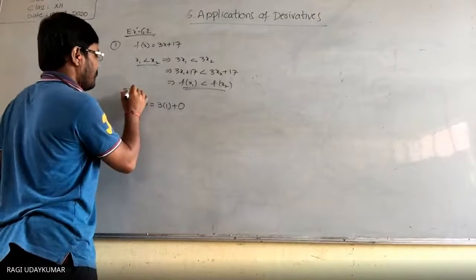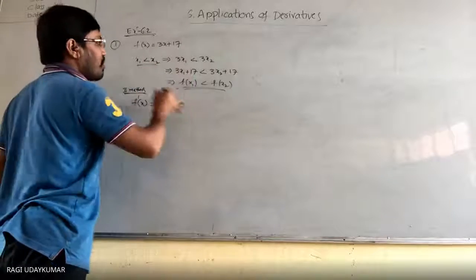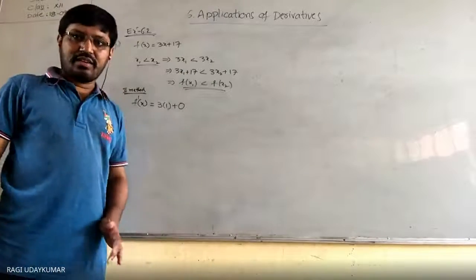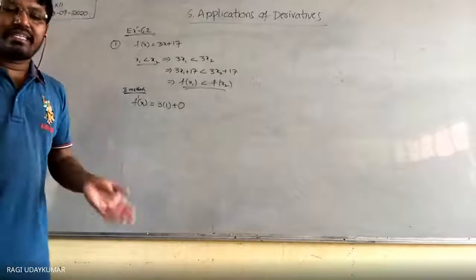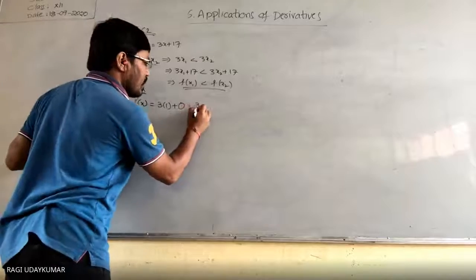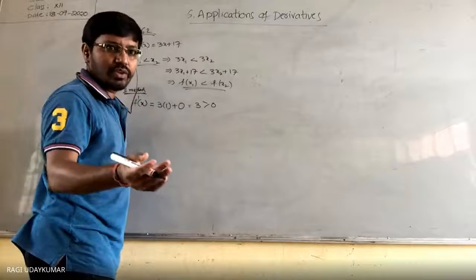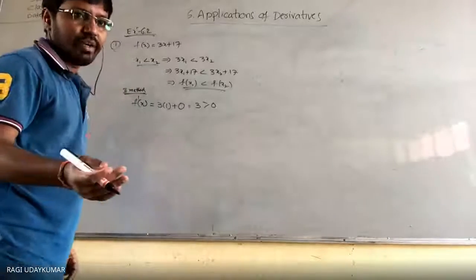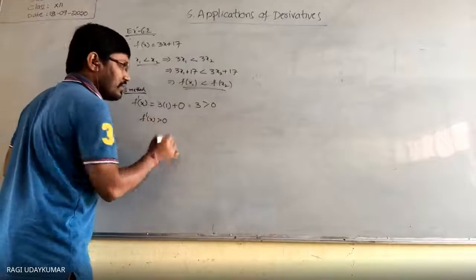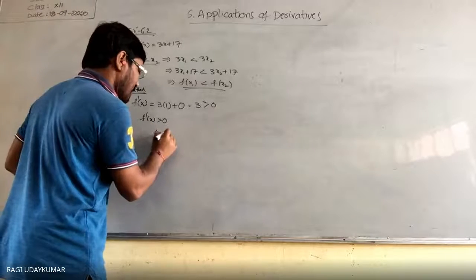This is the second method. Actually all the problems we could do like this, but not all problems can be done like this, because the given function is a polynomial function. As it is a polynomial function, it is an easy task for you to do. Otherwise it is not possible. Now if you see the result, you are going to get 3. 3 is always greater than 0. So as per the theorem we have learned, f dash x greater than 0 means it is an increasing function. Therefore, f is an increasing function.